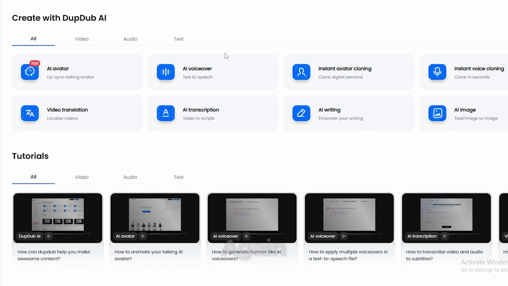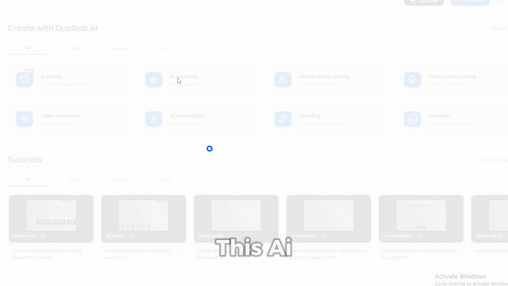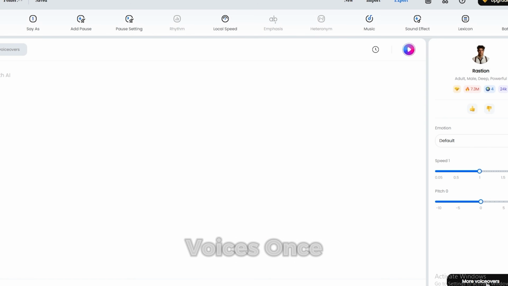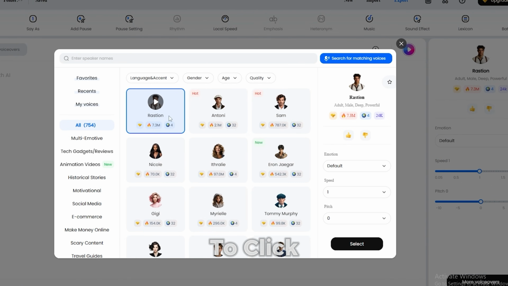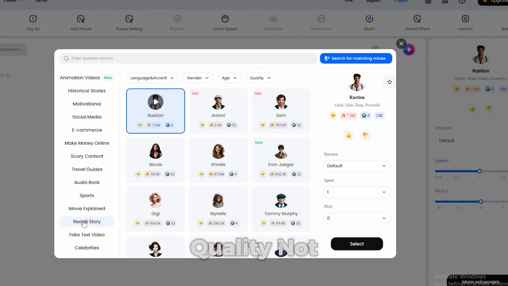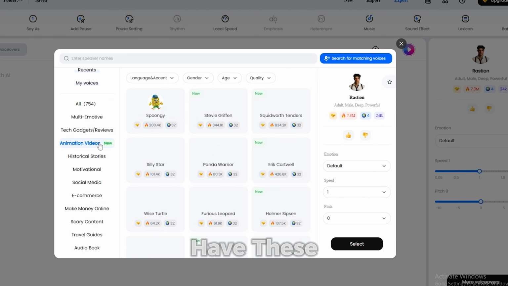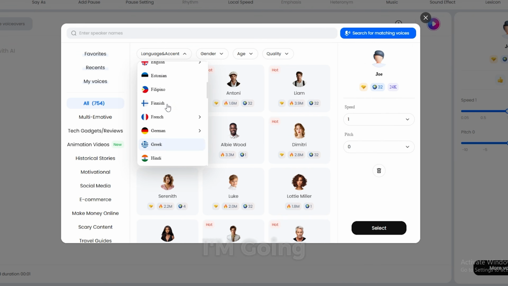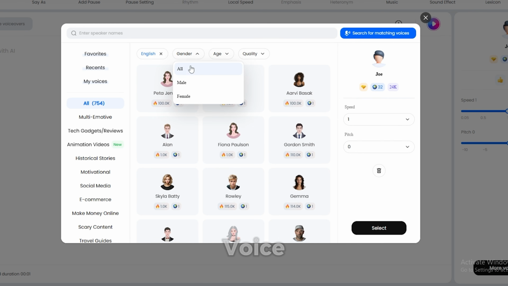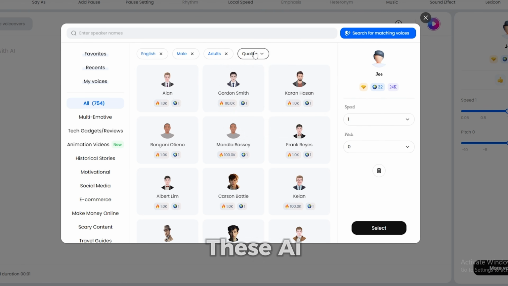I'm going to go to DupDub AI again, and let's go to this AI voiceover option and select voices. Once you come to this page, make sure to click this More Voices feature. As you can see here, we have several AI voices. You can filter these voices based on language, gender, age, and quality. Not only that, you can even filter it based on your niches, such as educational, motivational, and more. And they have these new voices for animation videos. I'm going to filter this into English and a male voice. Now, you can check these AI voices and select a suitable voice for your channel.